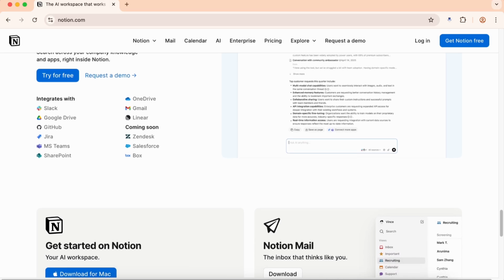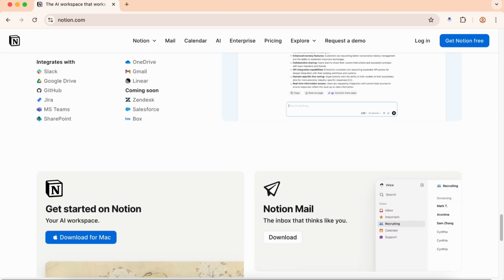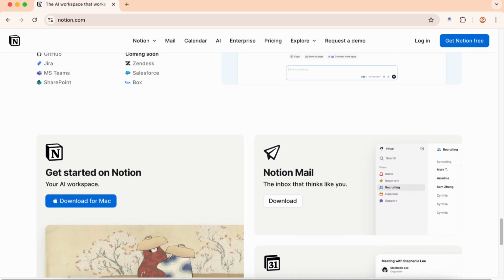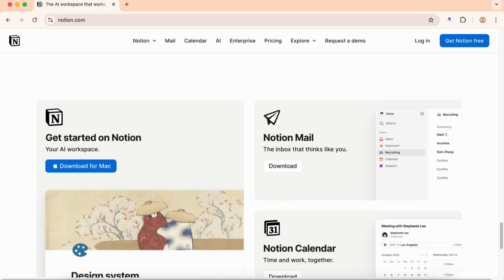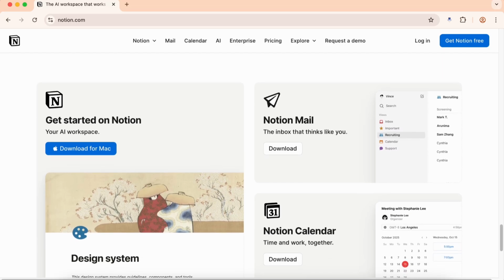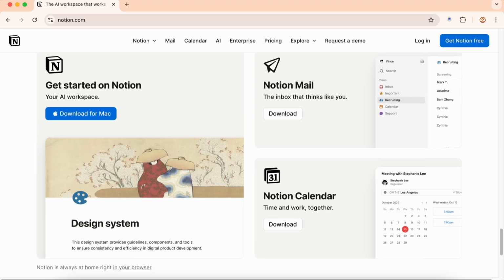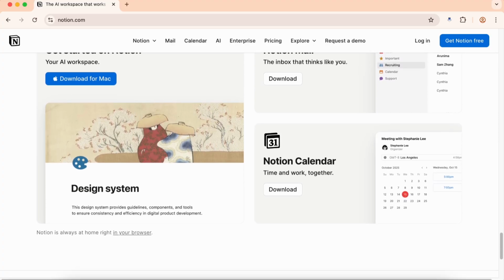Notion is easier to get started with than Obsidian, but it has its own complexity trap. The sheer number of features and possibilities can lead to over-engineering your workspace. I spent entire days perfecting database structures instead of actually working. After a month of intensive testing, here's my honest assessment. Both tools are exceptional, but they solve fundamentally different problems.